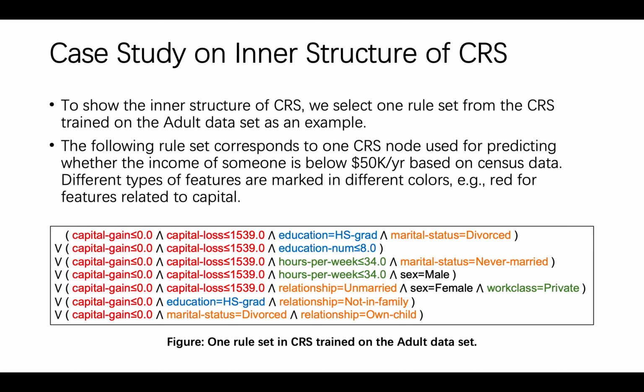To show the inner structure of CIS, we select one rule set from the CIS trained on the Adult dataset as an example. The rule set shown in the figure corresponds to one CIS node used for predicting whether the income of someone is below $50,000 a year based on census data. Different types of features are marked in different colors. For example, red for features related to capital. We can clearly see that lacking capital behavior, not being married, short work hours per week, and low educational background may lead to low income.